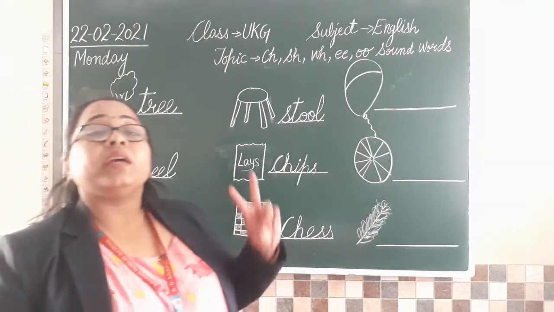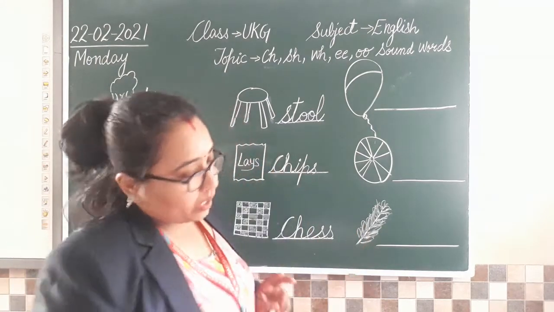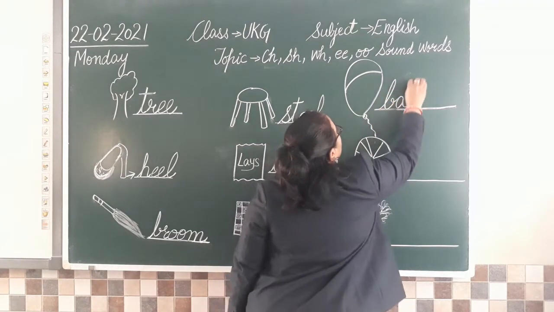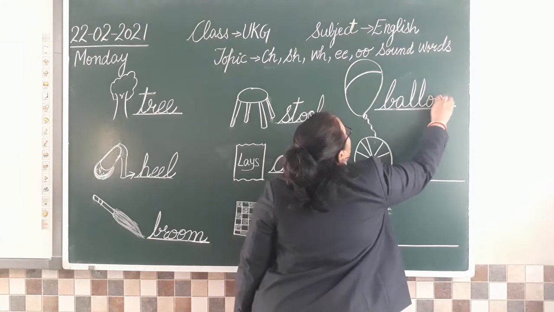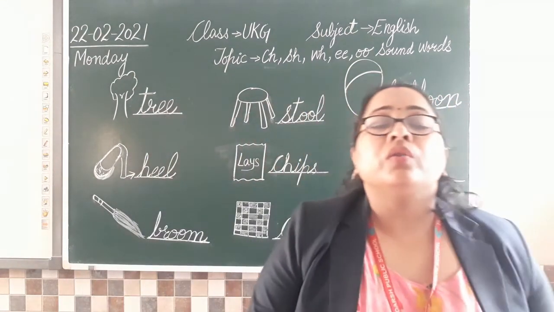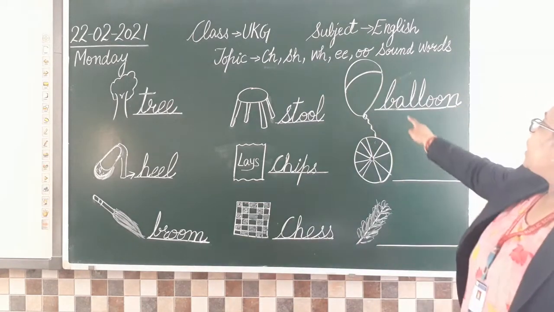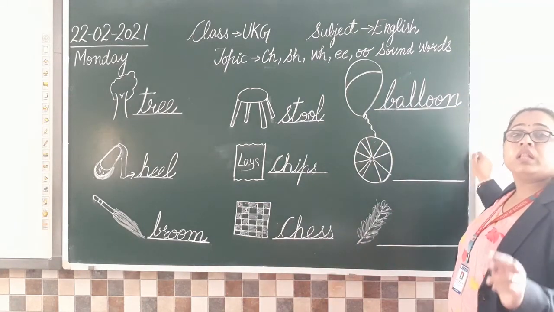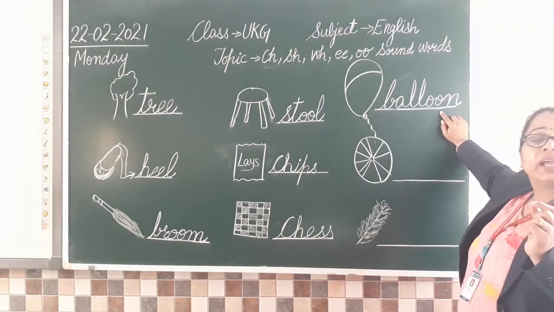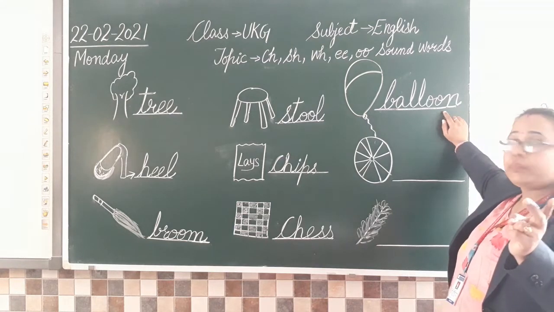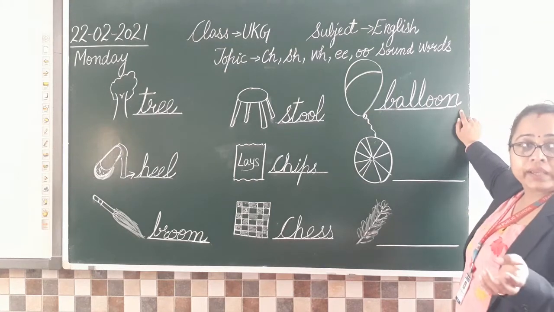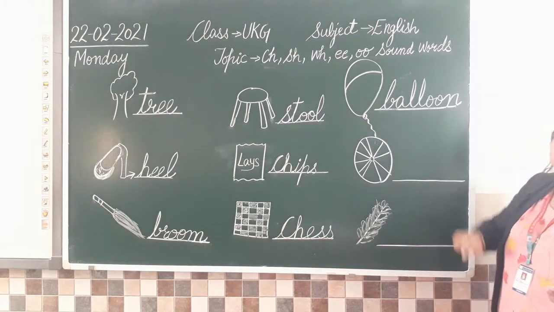Where we will write double O. But in this we are also going to write balloon. Double L and double O. Clear? So the word we have written is balloon. L में भी थोड़ा सा लॉन्ग जाएगा, then O में भी लॉन्ग जाएगा. So double L and double O. Balloon. Clear? Okay.